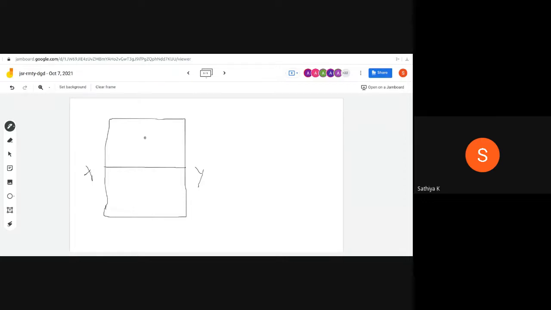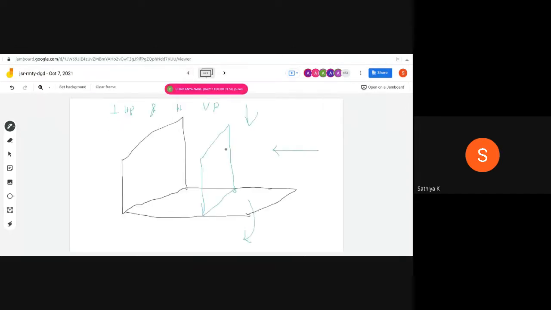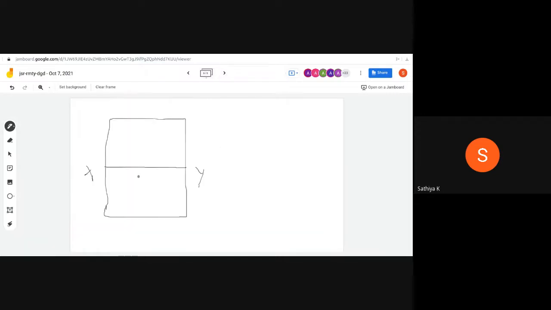So this is your front view, and this is your top view. So tell me now, what about the front view? Whether it is the plane surface or rectangle surface or line, the same should be traced here. The front view, you can get the same thing, actually on a line.